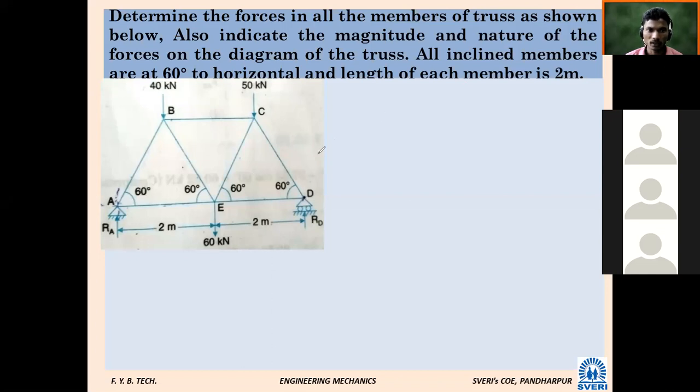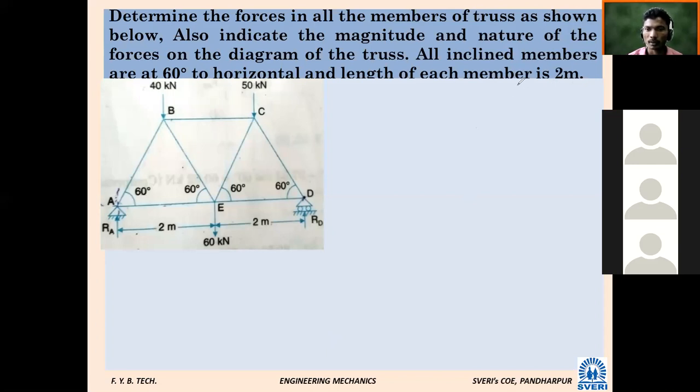So first, our aim is to find the force in each member. Means what is the force in member AB. Somewhere I have to write how many members are there. Can anybody tell? 7.